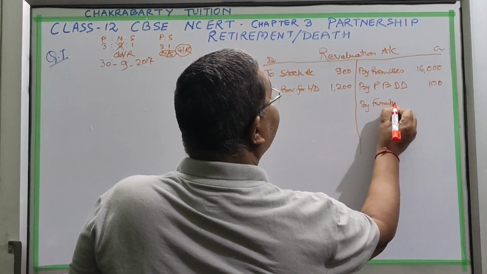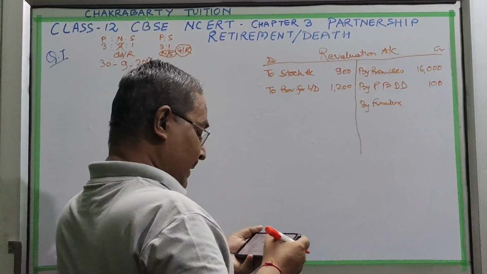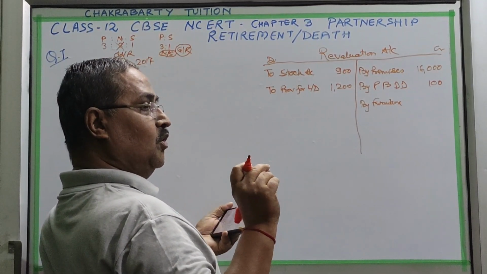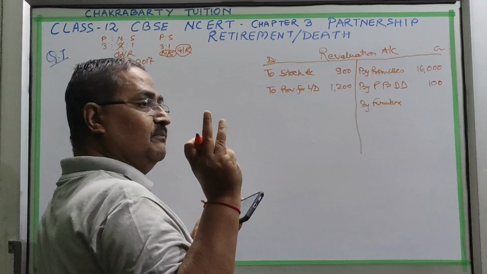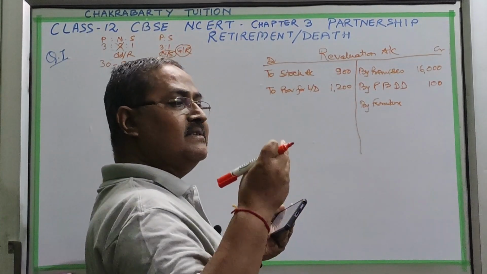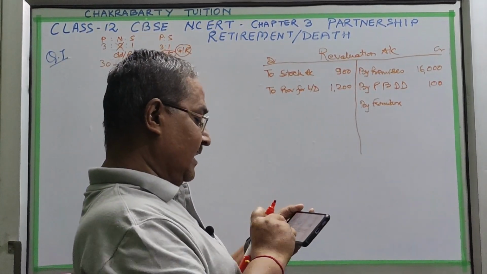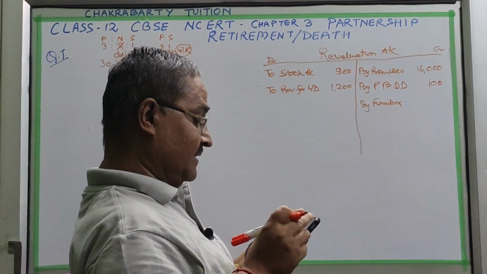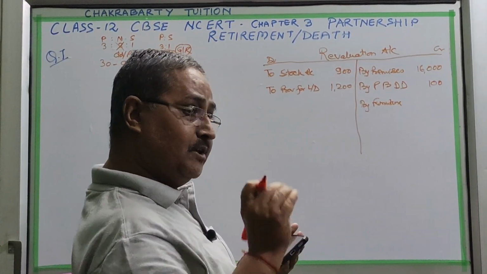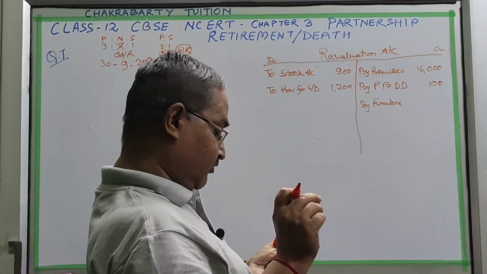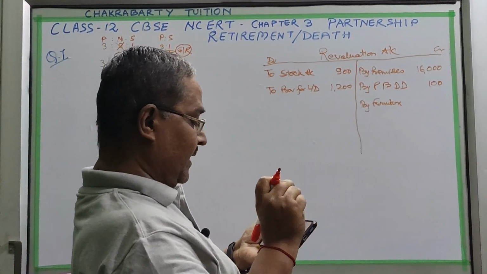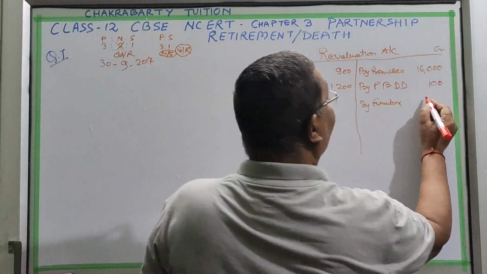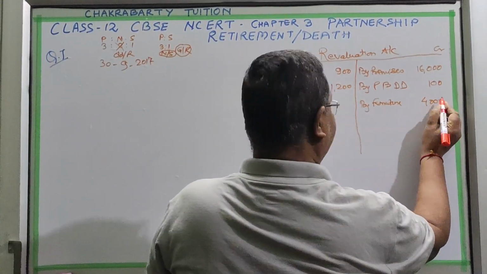But we will not write 45,000 here. "Up to" and "by" are two different words, so be careful. By means you are simply writing, like your premises have appreciated by 16,000. But when "up to" is there, be careful. Here you have to make the balance sheet figure 45. 41 is already there, so only 4,000 rupees provision you will be making.